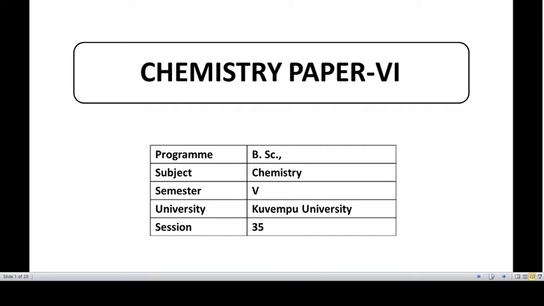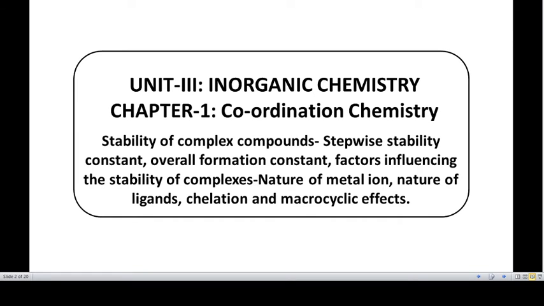Today let us explain the chemistry paper 6 of 5th semester BSc chemistry syllabus of Kuvempu University, in which we are having a discussion on session 35, which is part of chapter 1 in inorganic chemistry, that is coordination chemistry.